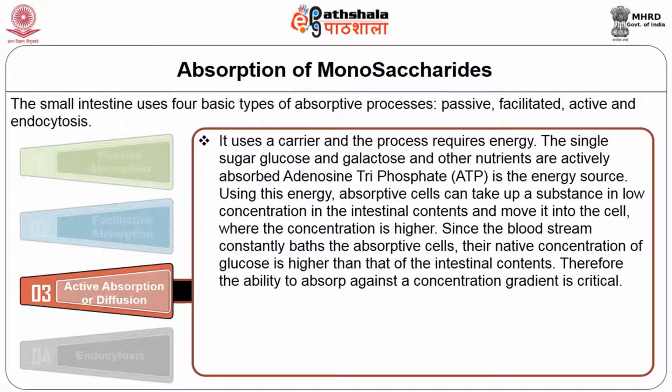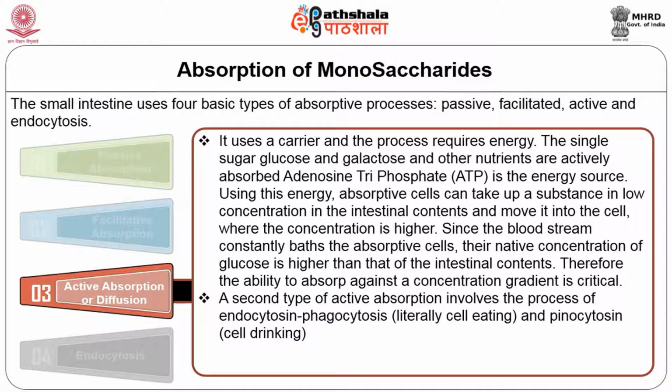Using this energy, absorptive cells can take up a substance in lower concentration in the intestinal content and move it into the cells where the concentration is higher. Since the bloodstream constantly bathes the absorptive cells, their native concentration of glucose is higher than that of the intestinal content. Therefore, the ability to absorb against a concentration gradient is critical.